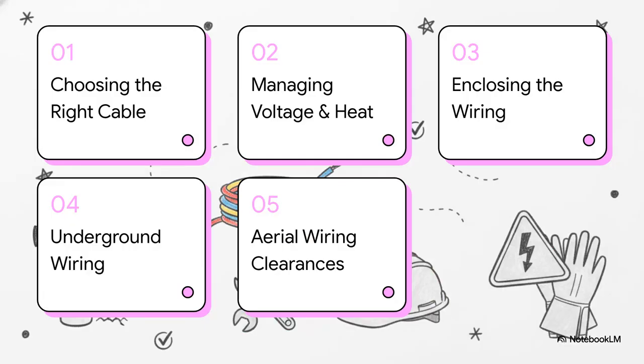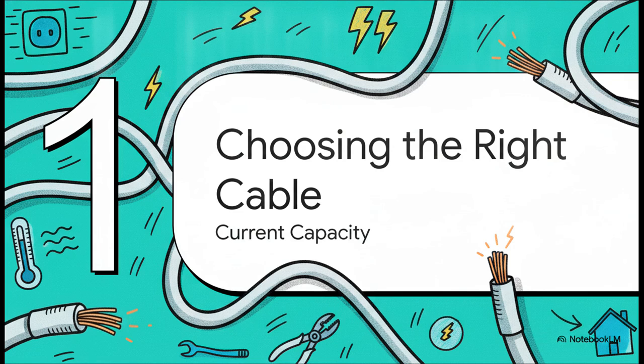To see exactly how this is achieved, we're going to follow a single wire on this environmental odyssey. We'll hit 5 main stages today: choosing the right cable, managing voltage and heat, safely enclosing the wiring, underground wiring system rules, and finally, aerial wiring and clearances. Okay, let's dive straight into our first section: choosing the right cable, and specifically, current capacity.